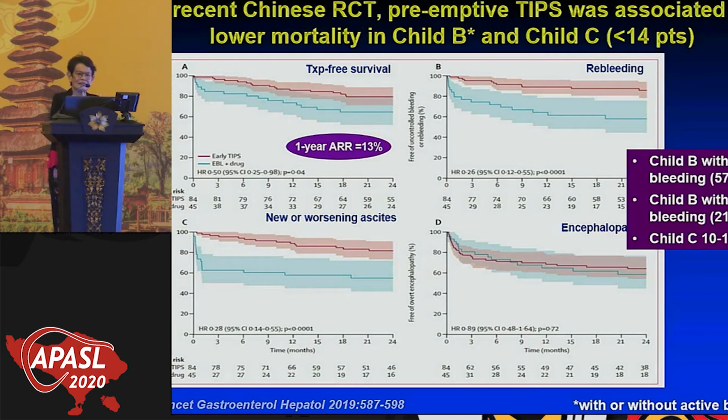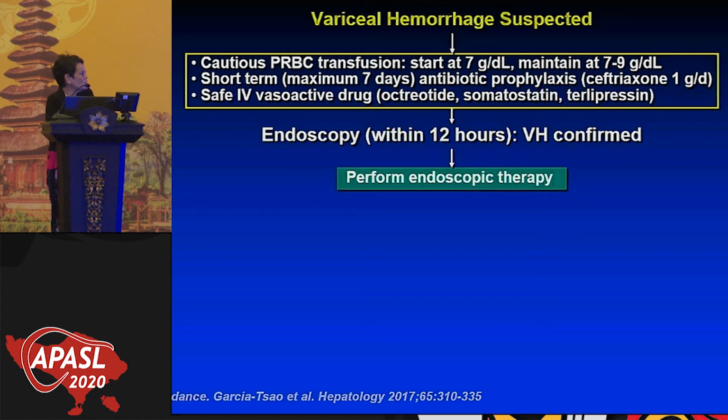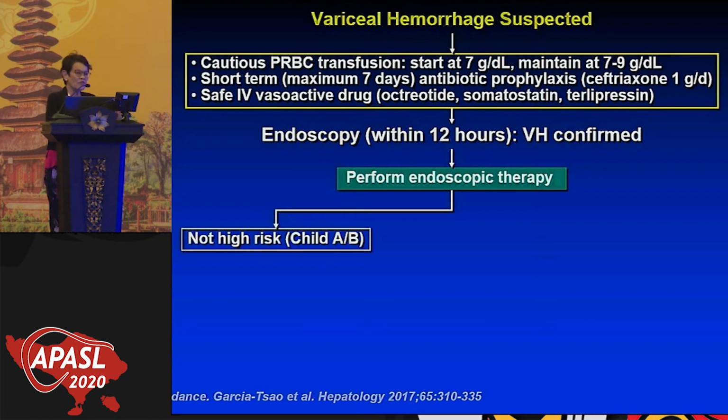This indicates that in a way, this lower risk reduction was because the patients that they included in the study were less sick patients. So we're still not clear as to what to do with the Child B patients. So what we do now, however, is that once we do the endoscopy or we do the ligation, we stratify the patient. This is individualized medical care. We say this patient is not high risk, is a Child AB, versus high-risk patients.